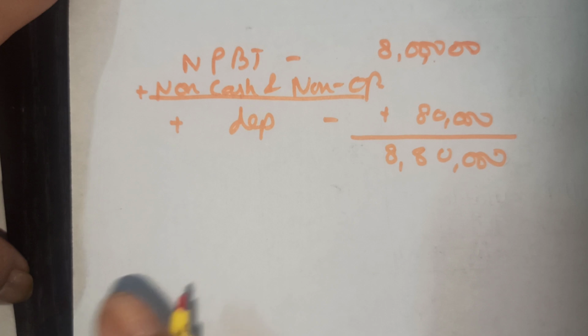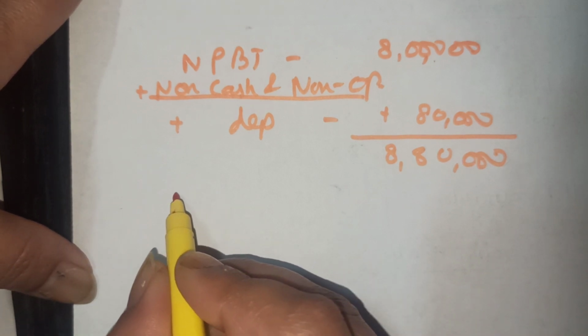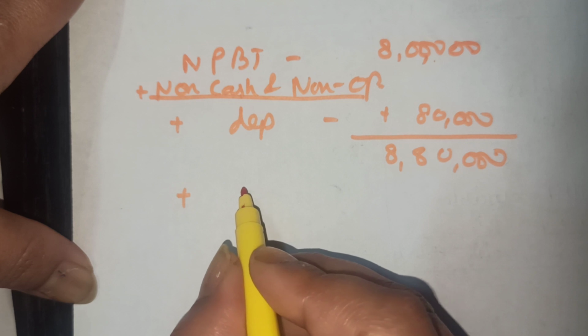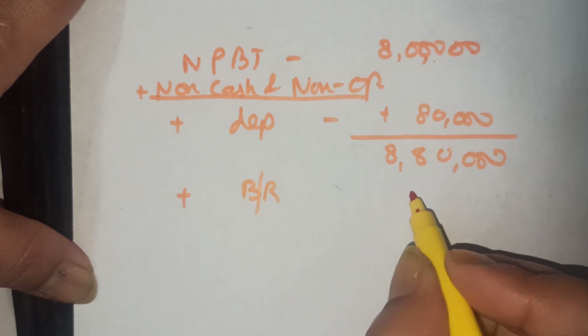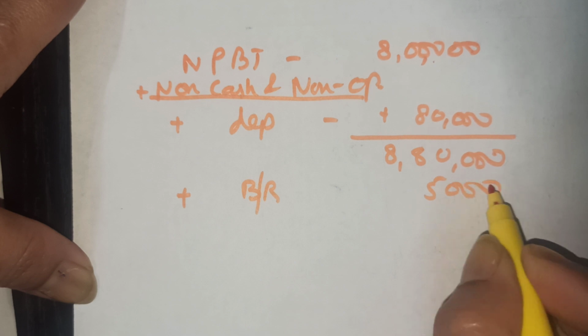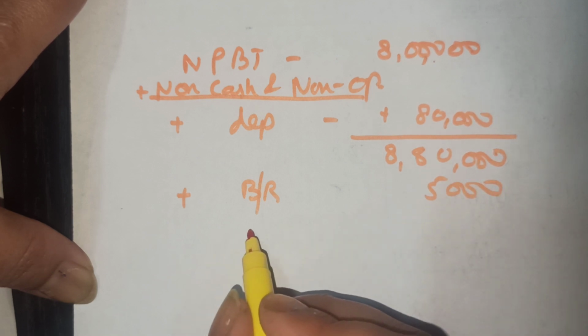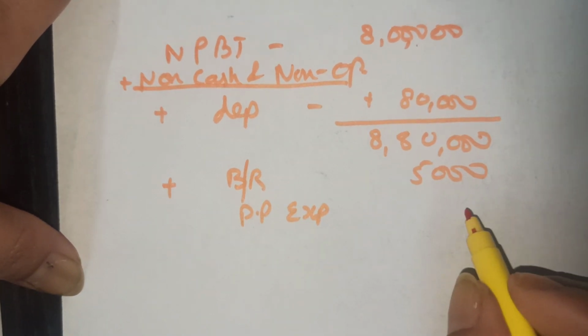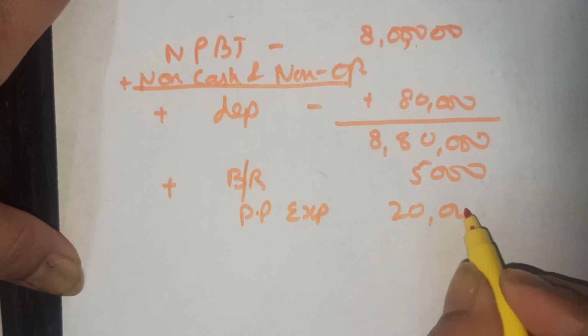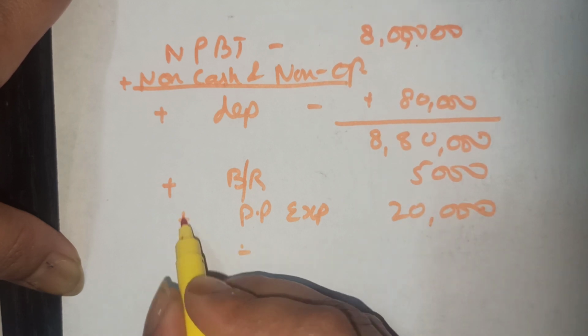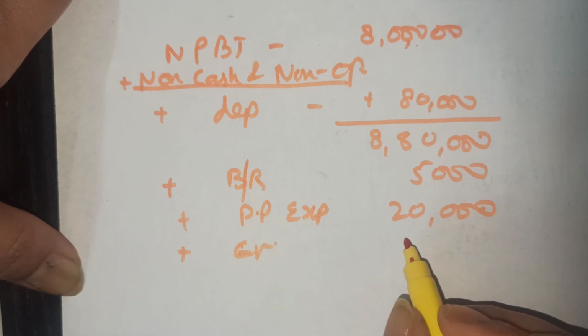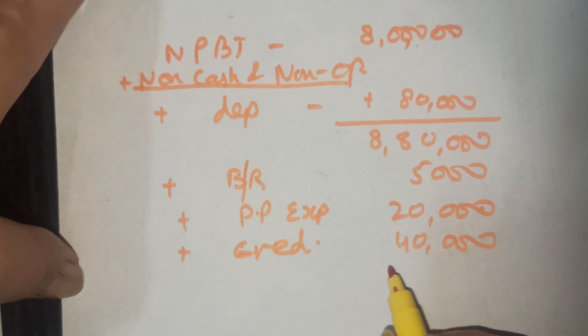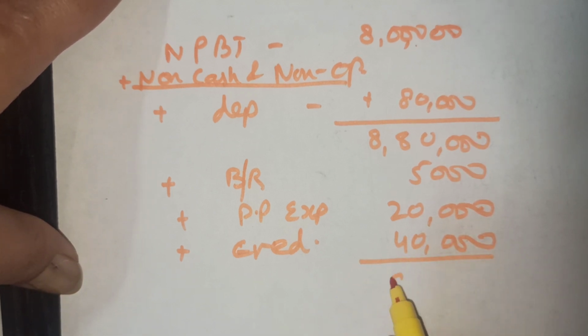Now we will make the working capital changes. Now what will be plus? BR will add rupees 5,000. Then prepaid expenses will be added rupees 20,000. Then creditors will be added rupees 40,000. This gives us a total of 9,45,000.